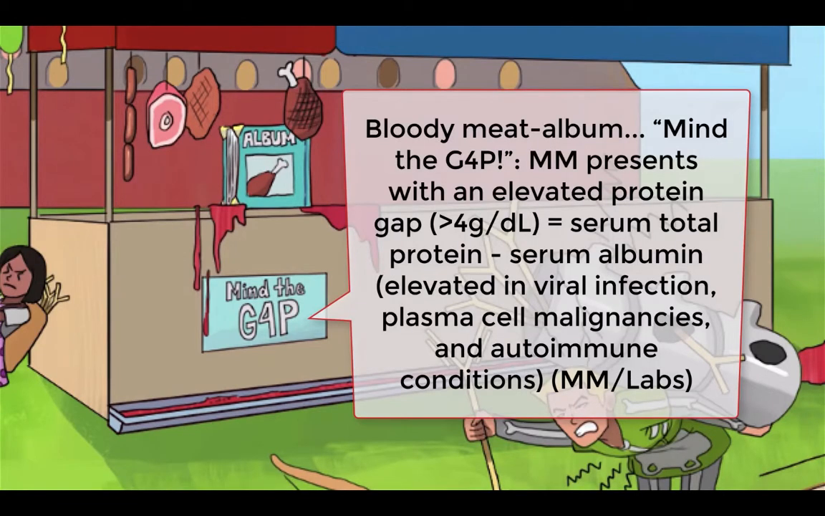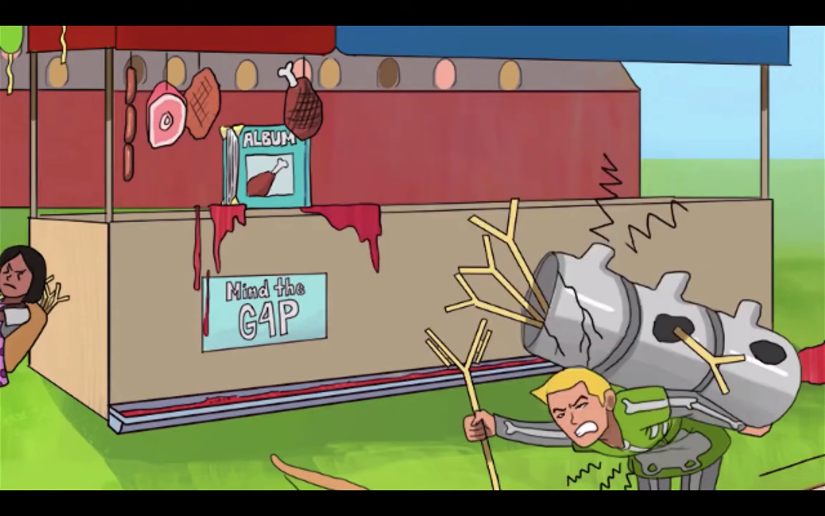The idea here is that albumin accounts for the majority of serum protein. But in the setting of viral infections or plasma cell malignancies or autoimmune conditions, there's an excess of immunoglobulins, raising the total amount of serum protein. That's the gap. In general, a difference between total protein and albumin above 4 grams per deciliter is considered to be elevated. So, make sure to mind the gap in front of the butcher stand. Notice that we've incorporated the 4 into the sign as well. We thought of everything.